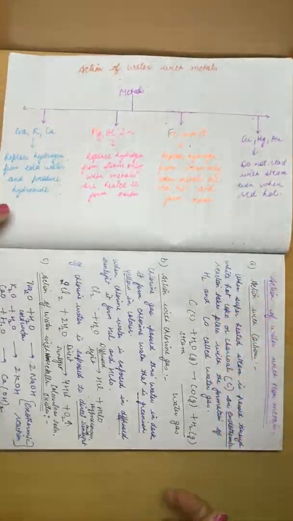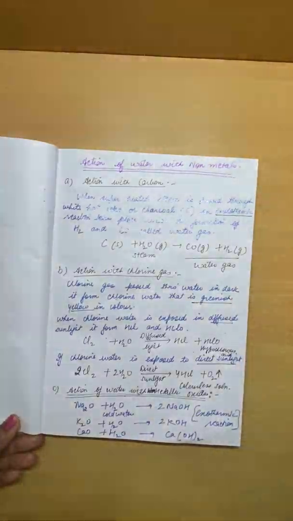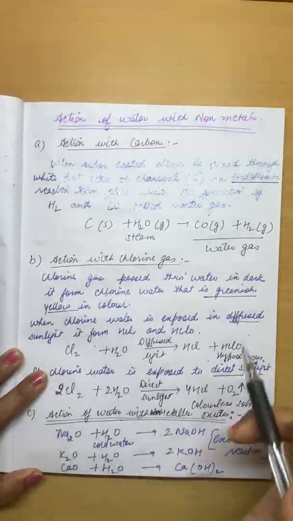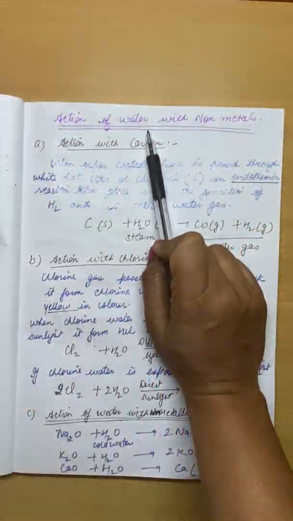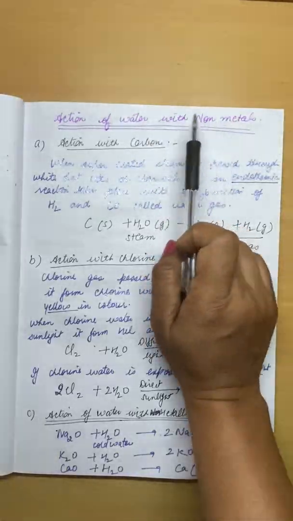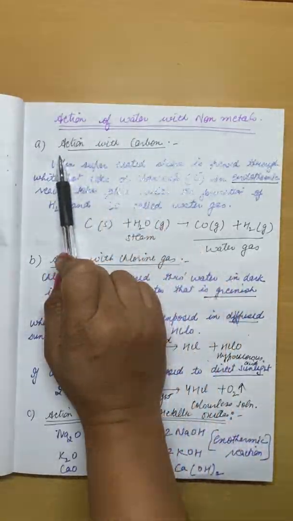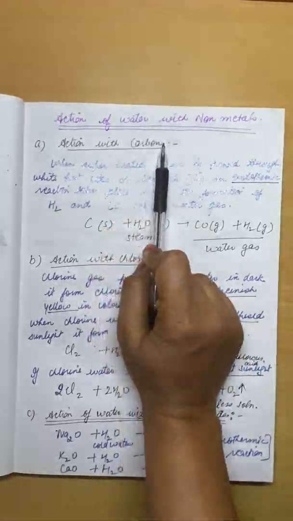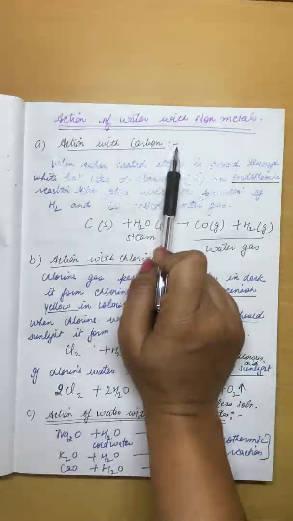Today we are starting with action of water with non-metals. How do non-metals react with water? In the same way that metals react differently with water, non-metals also react differently with water. The first non-metal that we are taking is carbon, right? You know that everything is formed of carbon. The symbol of carbon is capital C.